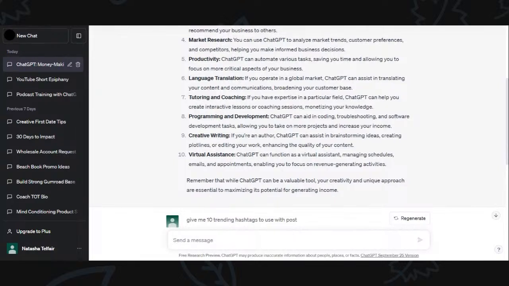ChatGPT can function as a virtual assistant, managing schedules, emails, and appointments, enabling you to focus on revenue-generating activities. But it also ended with, remember that while ChatGPT can be a valuable tool, your creativity and unique approach are essential to maximizing its potential for generating income.